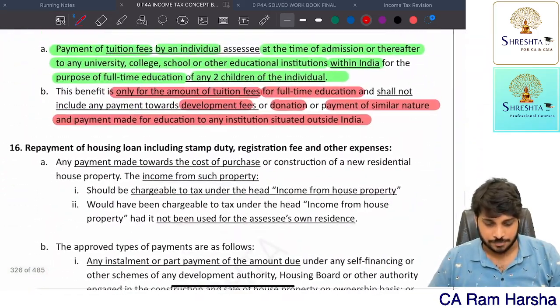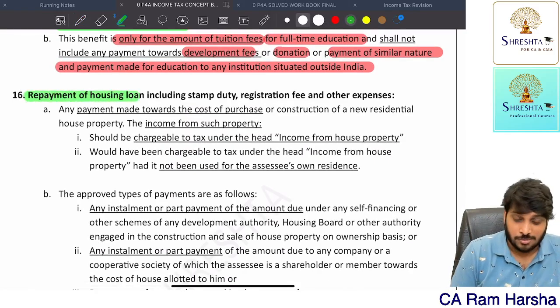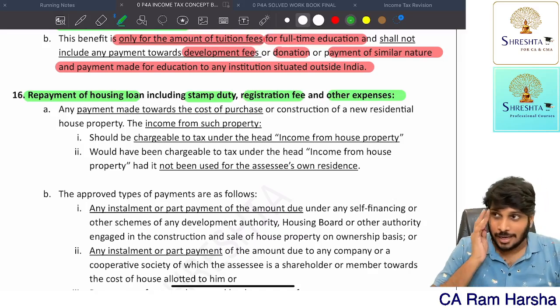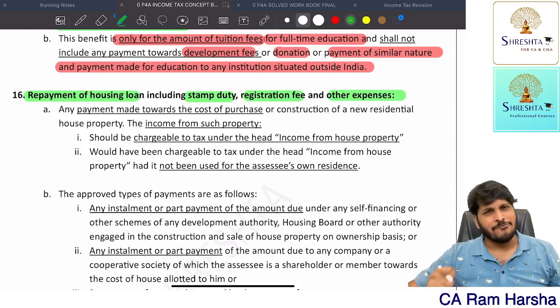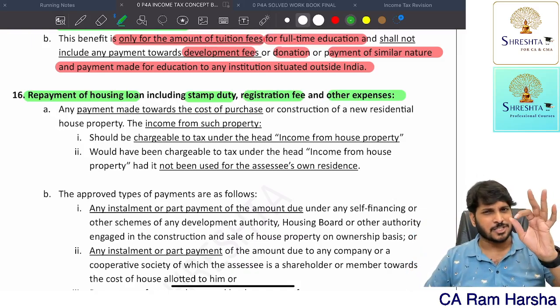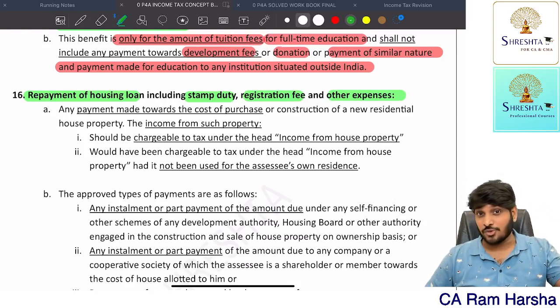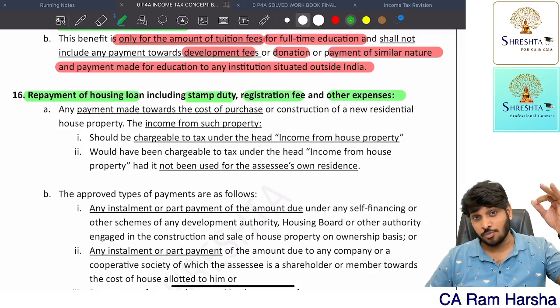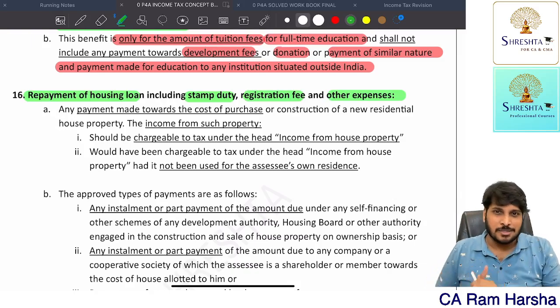16th is what? 16th is repayment of housing loan, including stamp duty, registration fee, other expenses. If I buy a house and have taken a bank loan, every year, every month I am paying an installment. Installment consists of interest plus principal. Interest amount I will get deduction under house property, section 24 deduction, 30% of NAV, interest on loan borrowed, pre-construction period interest, current year interest, all that interest. Principal, I will get deduction under ETC.